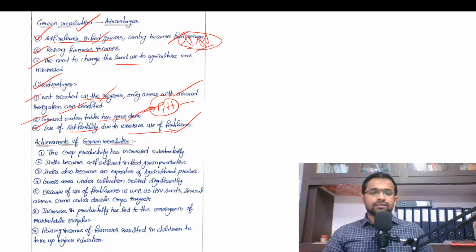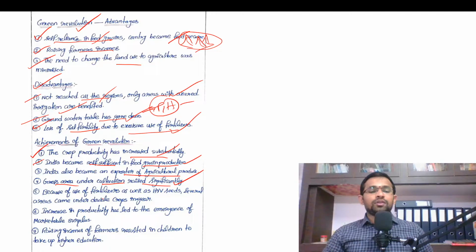Right? So now we'll see the achievements of Green Revolution. The crop productivity has increased substantially. We know this. India became self-sufficient in food grain production. And India also became an exporter of agricultural produce. Gross area under cultivation raised significantly.